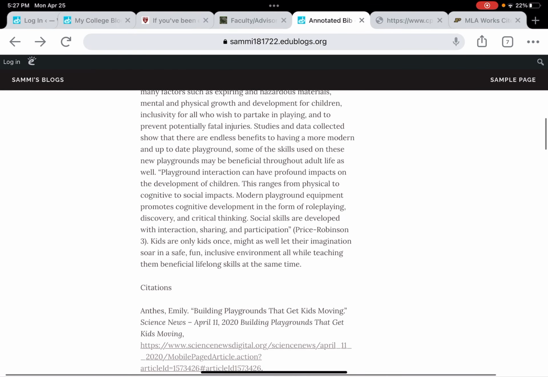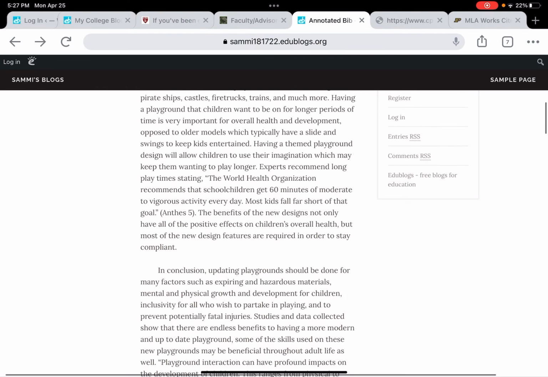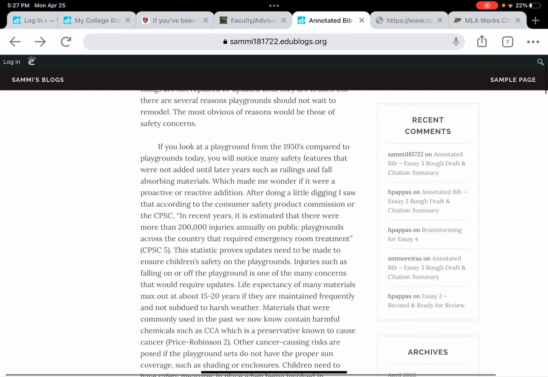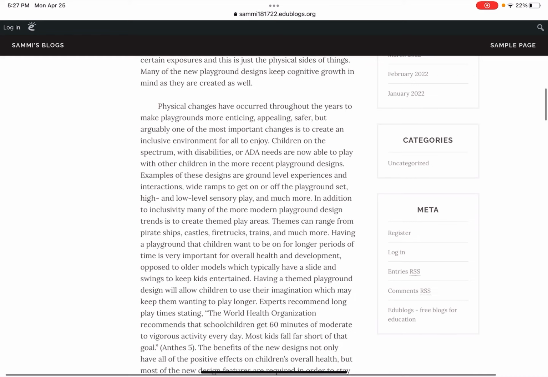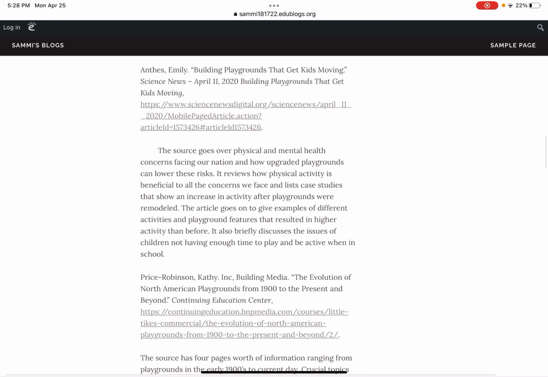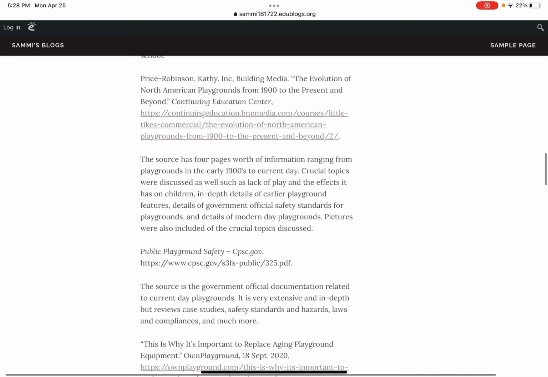But when you're citing it here with your in-text citations, see if I can find where it is. Here in the middle of the page, CPCS 5. So what I should be able to do from these in-text citations is go from here, go down to your works cited. And when I said alphabetize, yes, you've alphabetized them, but what I mean is I'm using the fact that these are alphabetized to be able to identify them. So I'm looking for CPCS and I see Anth's, Price Robinson. And I think, oh, where's CPCS? It isn't here. It's down here.